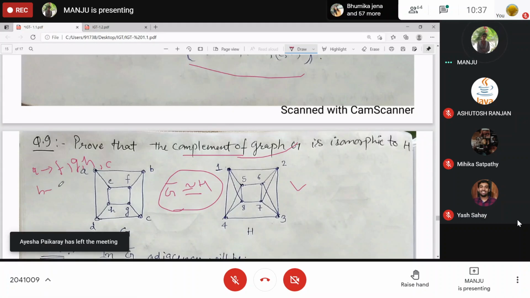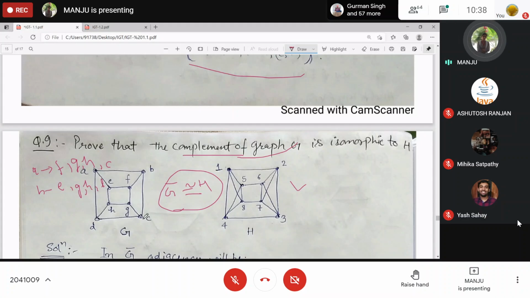E, G, H, and D. Similarly, C will be adjacent with these, and these will be adjacent, right? Clear? Like this, you can calculate all the adjacency conditions, meaning which edges will be present in G complement, and then you can redraw the graph G complement.